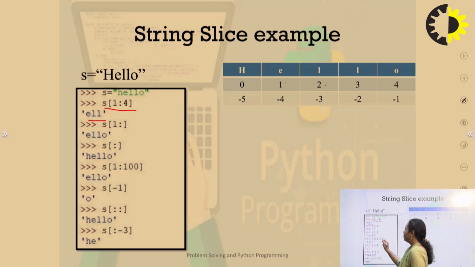Now if it is S[1:100], the starting pointer is given, index value 1. So it will start from 1 till 100. The string has a maximum index value of 4, so it will not bother what end index value is given, because after 4 all values are null. So what will it print? It will start printing from index value 1, that is E, and till O, that is E, L, L, O. So in this way, string slicing is done. It totally depends upon the start and end values which are provided by the user in the syntax.